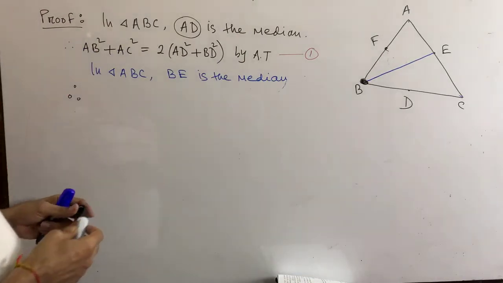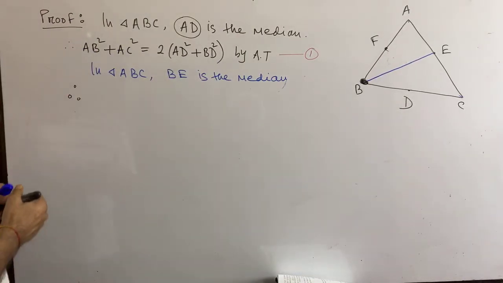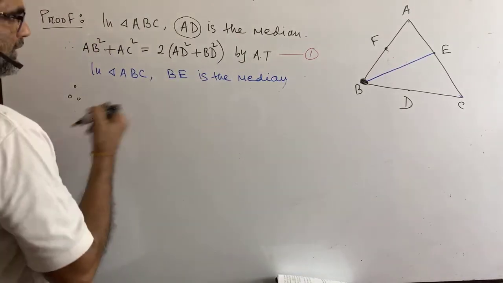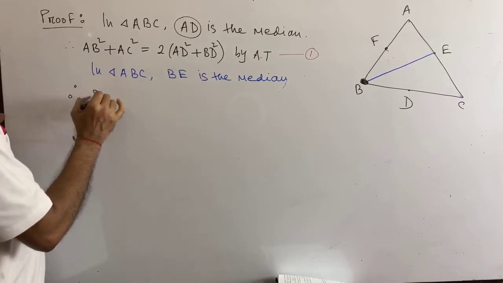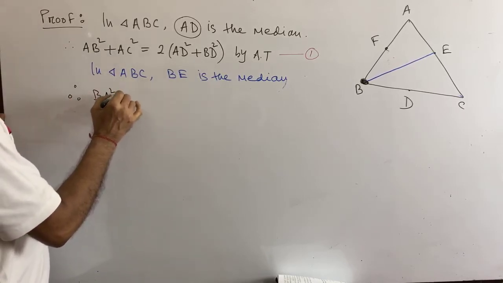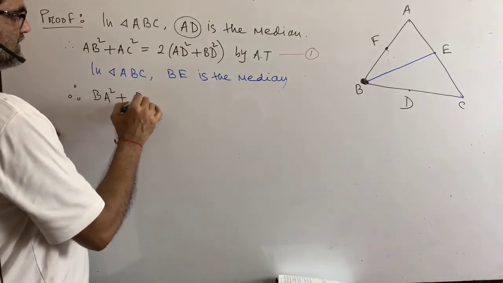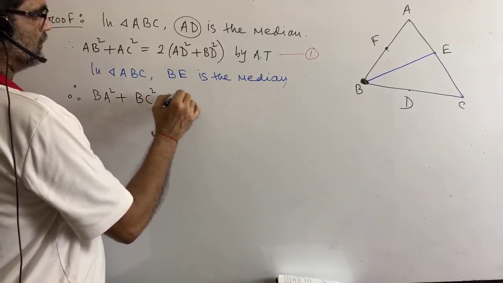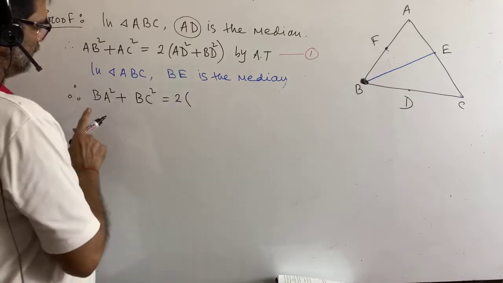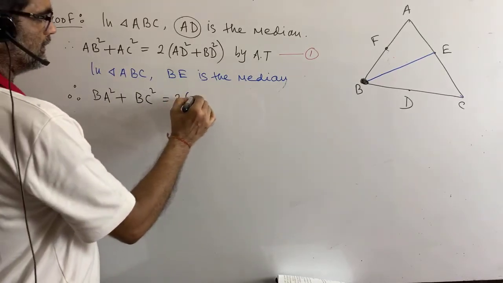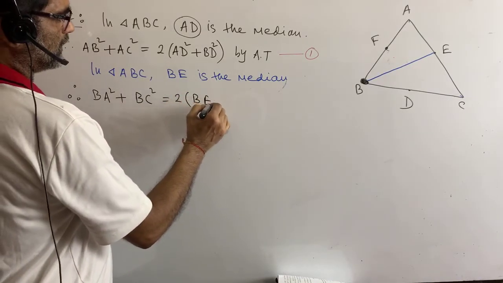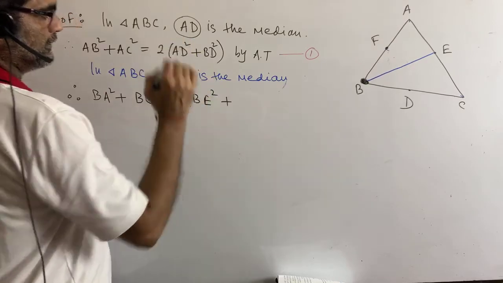So what should we do? We can write here, please pay attention, BA square plus BC square is equal to 2 into BE square plus CE square, is it okay?